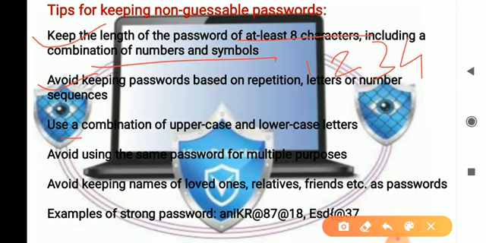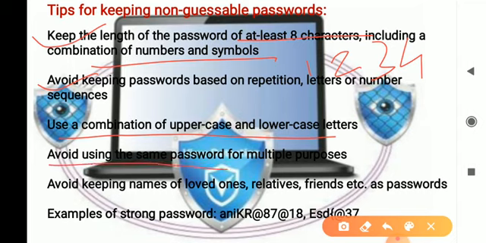Use a combination of uppercase and lowercase characters. It means that you should keep a password which has both small case and uppercase letters. Both the capital letter and the small letter you need to include in your password.